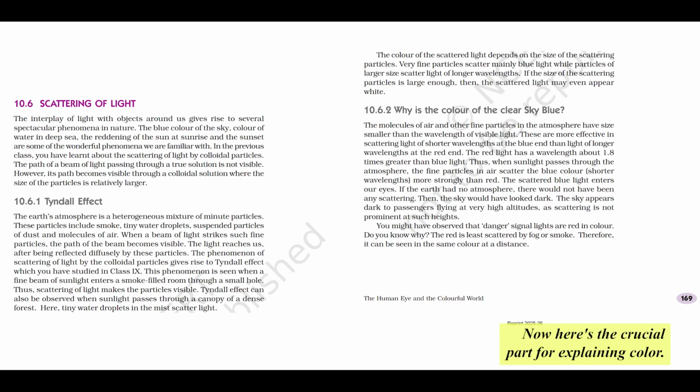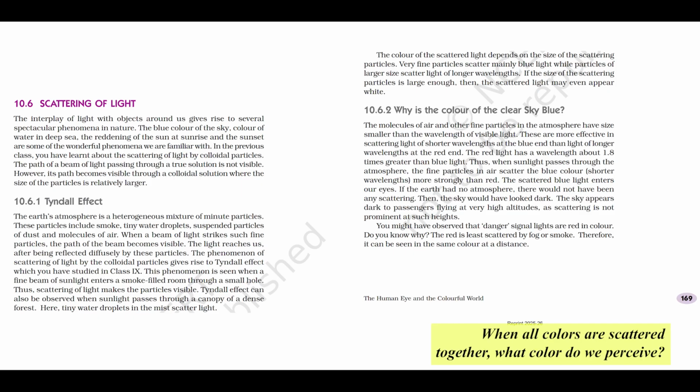Pretty much. Now, here's the crucial part for explaining color. The color of the scattered light depends heavily on the size of the scattering particles relative to the wavelength of the light. Very fine particles, like air molecules themselves, are much smaller than the wavelength of visible light. These tiny particles are much better at scattering shorter wavelengths, meaning blue and violet light. Larger particles tend to scatter longer wavelengths, like red and orange, more effectively, or scatter all colors more equally. If the particles are quite large, like the water droplets in clouds, they scatter all wavelengths roughly equally.